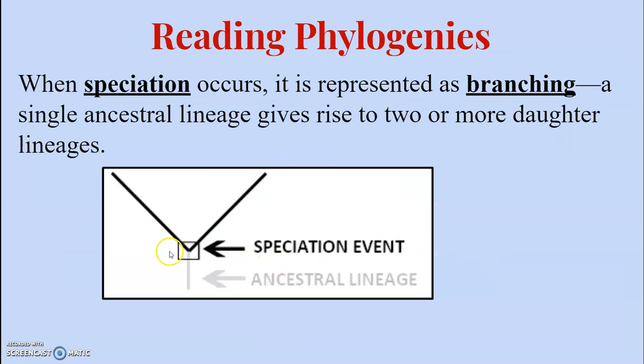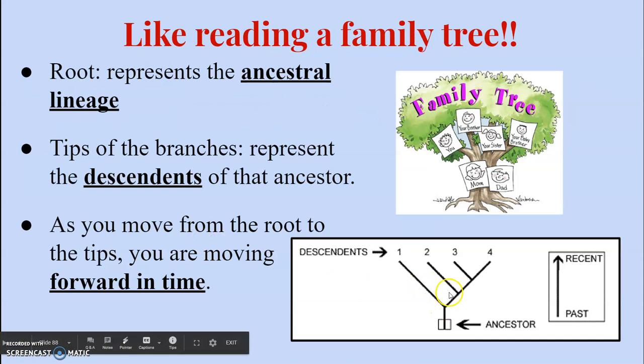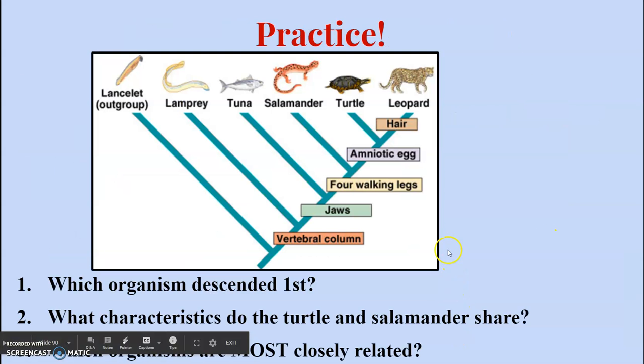When speciation occurs, it represents a branch, which is a single ancestral lineage that gives rise to 2 or more daughter lineages. Each of these branches here means that speciation has occurred in that family line. So let's practice one of these. If you're looking at this cladogram or phylogenetic tree, what organism descended first?